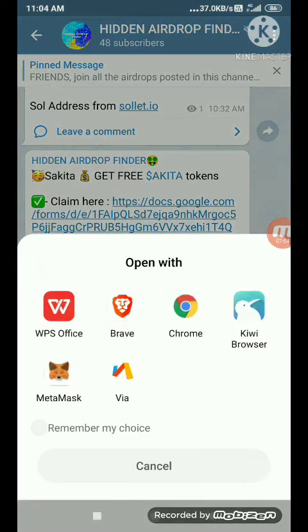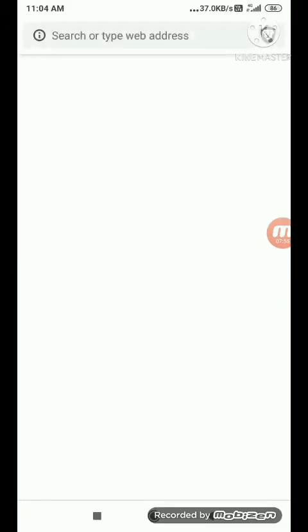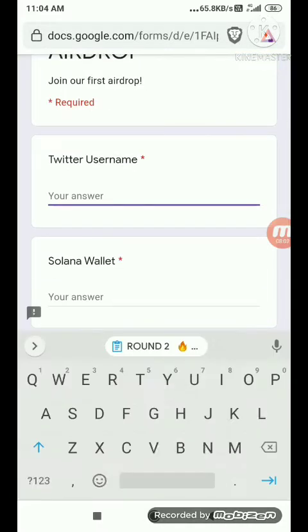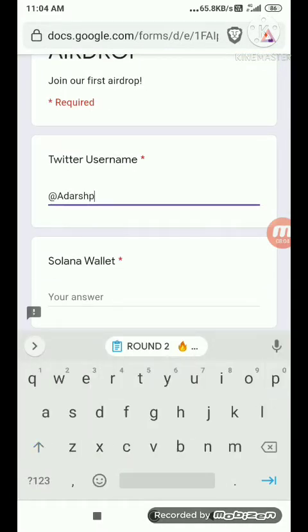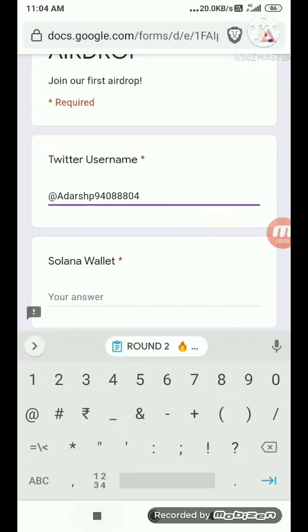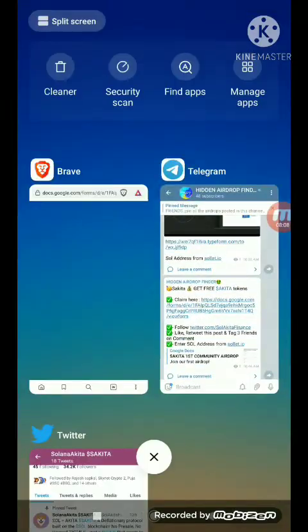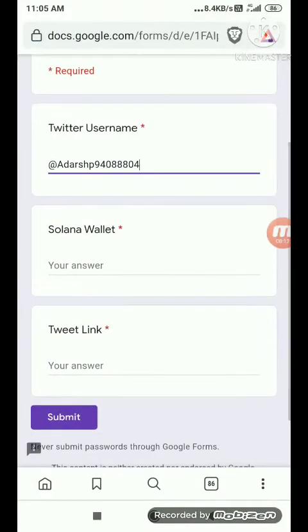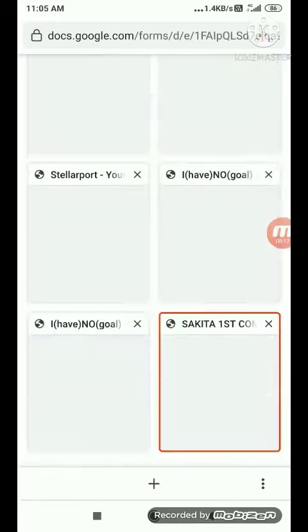After you do this, go back to the page here and now just click on this form. We have done the Twitter task. Now just go back to the form, write your Twitter username using @ and let's just see. Okay, we are already following this. So after you write your Twitter username, you need to enter your Solana wallet address.